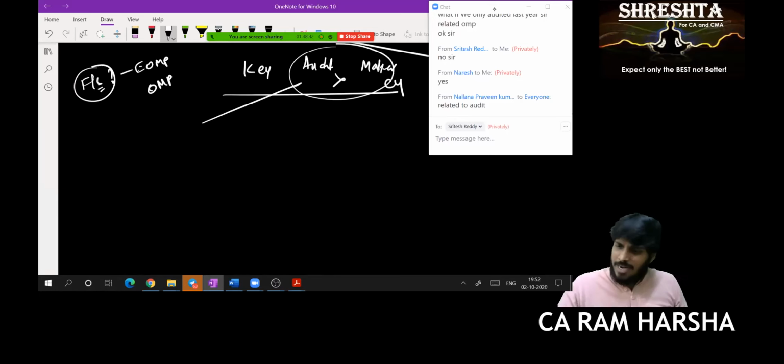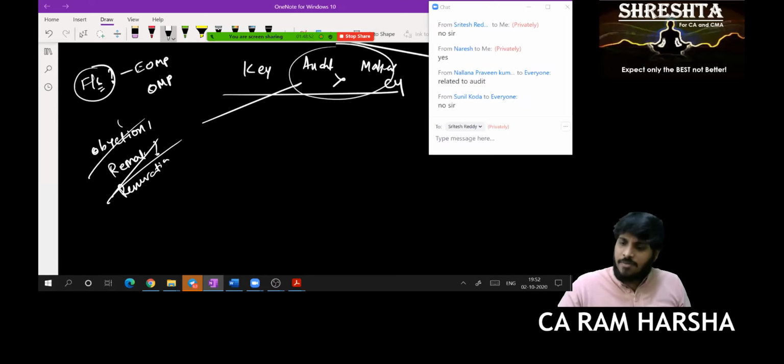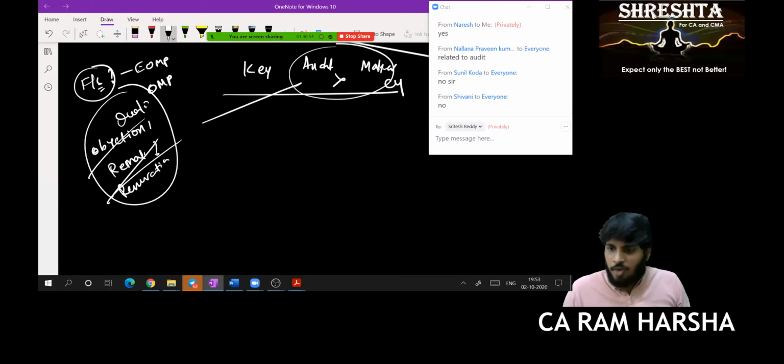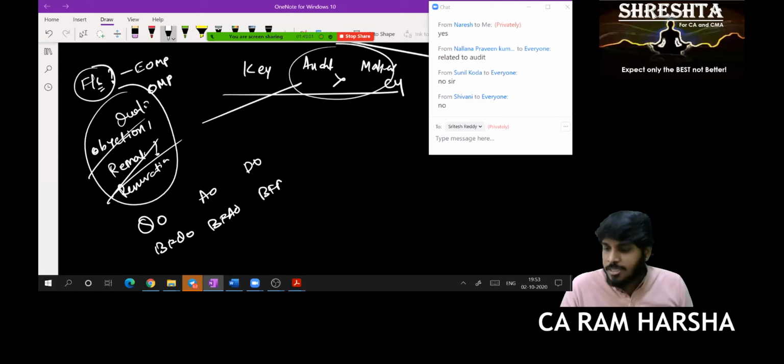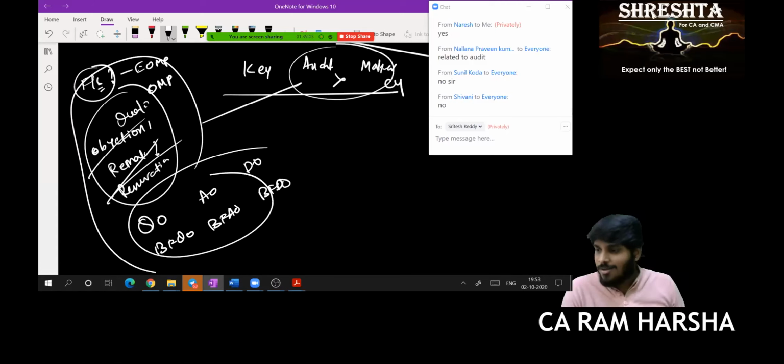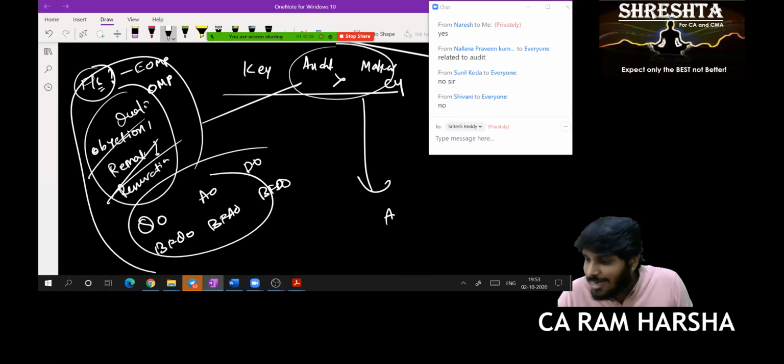Is key audit matter an objection? No, sir, it's not an objection. Is it a remark? No, sir. A reservation, observation, qualification? No. If I had any of these, I would give a qualified opinion with a basis for qualified opinion, or an adverse opinion with a basis for adverse opinion, or a disclaimer with a basis for disclaimer of opinion. Then what is key audit matter? The name itself says it's an audit related issue.